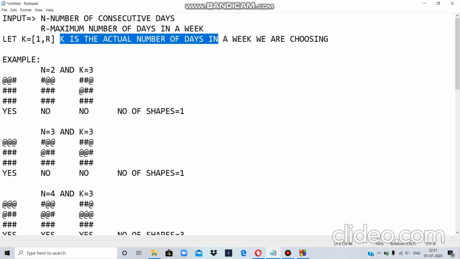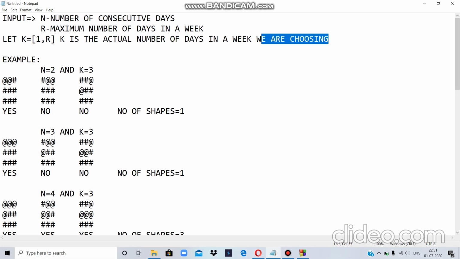I have chosen some particular k as the number of days in my week, and let's work on it. For example, if I take n equal to 2, that is I have to paint 2 blocks, and let k equal 3, that is I have 3 days in a week. Hash denotes unpainted cells, whereas at the rate denotes the painted cells.